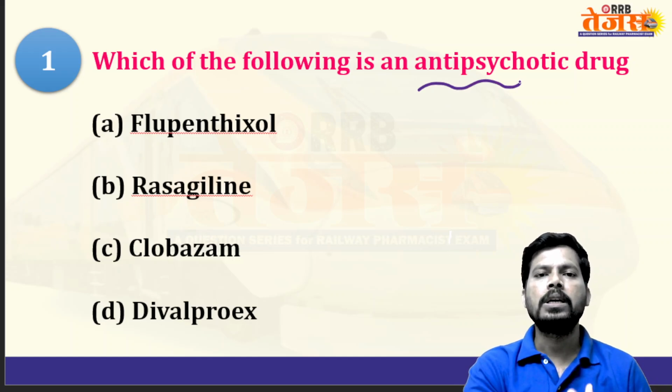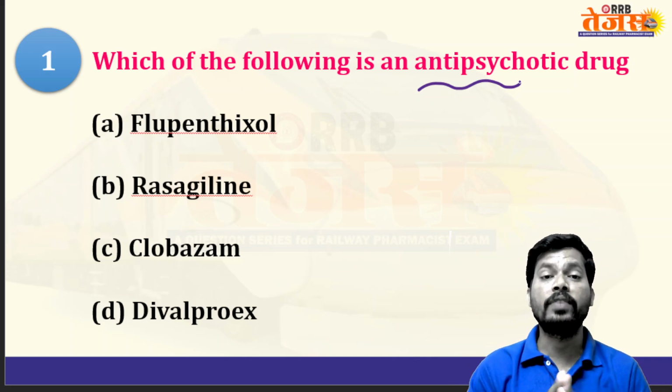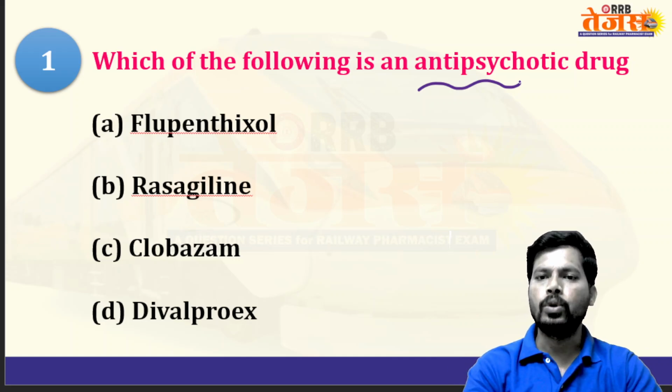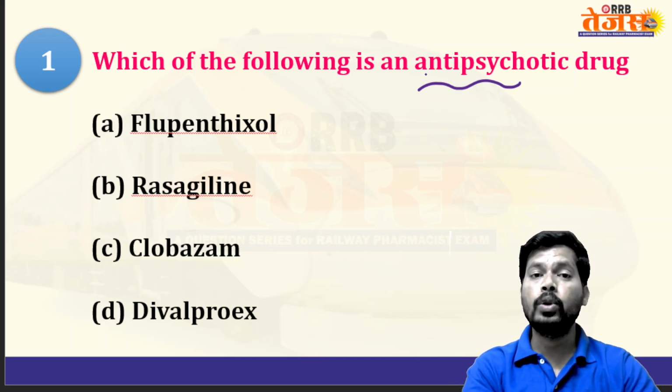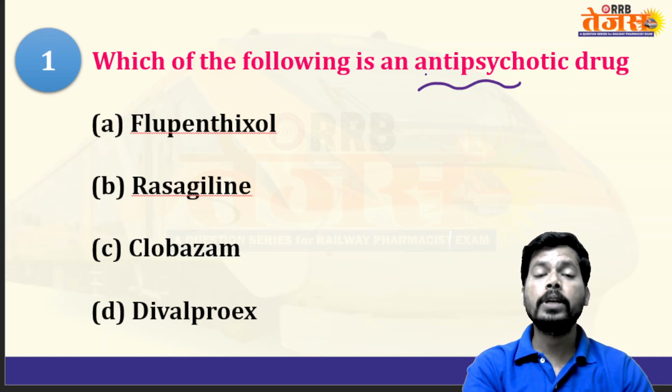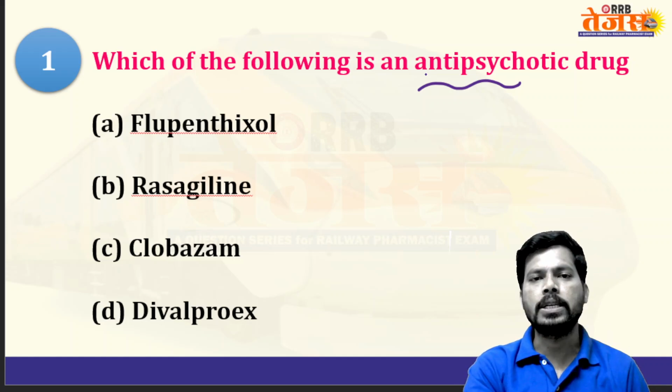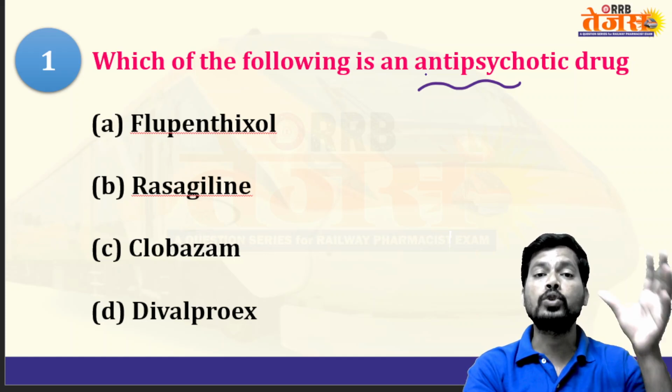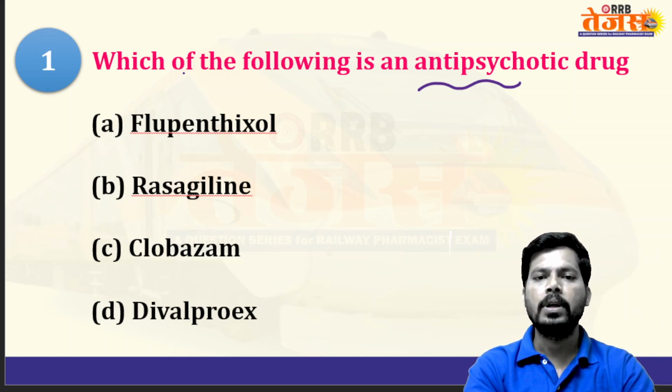Schizophrenia: schizo means split, phren means brain, split brain, so different personalities. So antipsychotics are also known as anti-schizophrenic drugs, nothing but drugs for treatment of schizophrenia. Antipsychotics are also known as major tranquilizers. A tranquilizer is nothing but an agent or substance used to calm down the person.